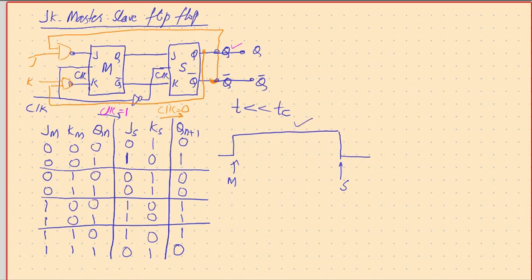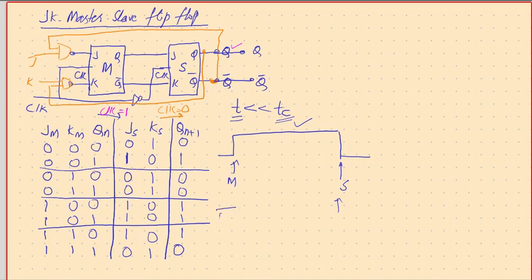So in one pulse, the toggle action is taken only once, whatever the time required for this flip flop to change, and whatever the clock period, independent of the clock.